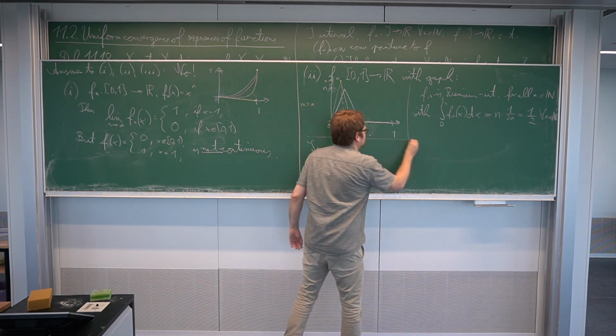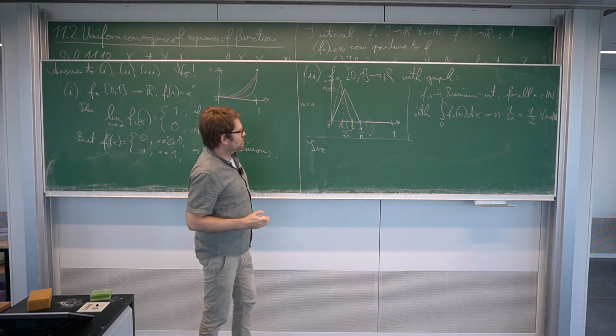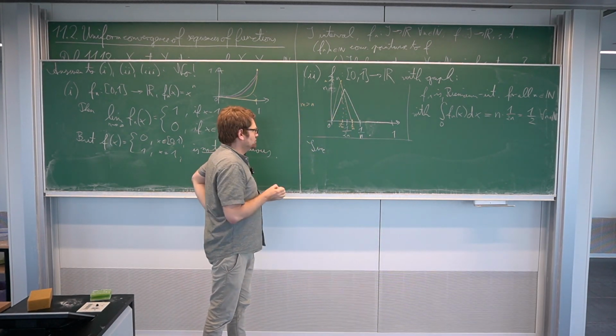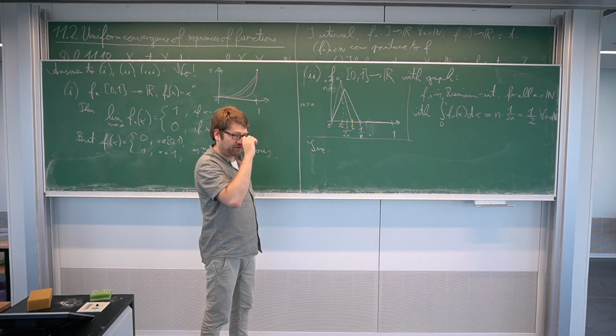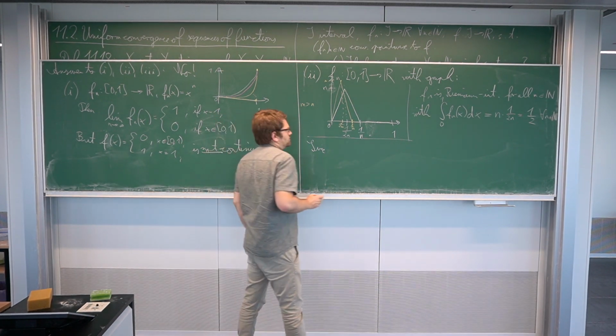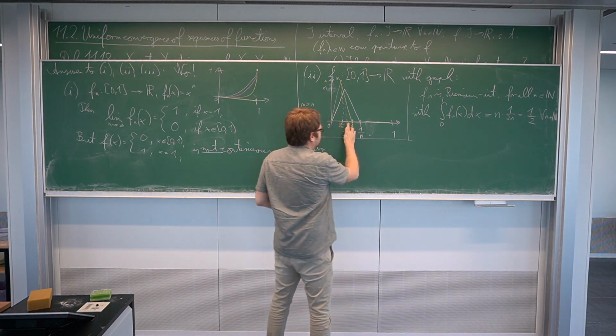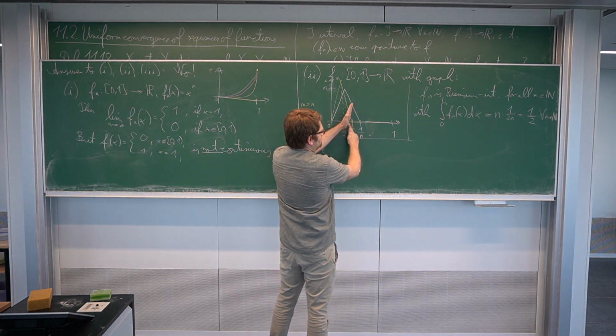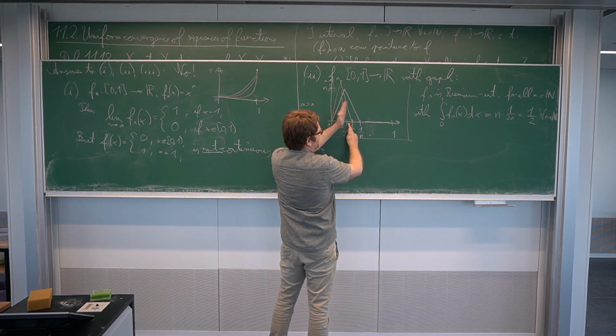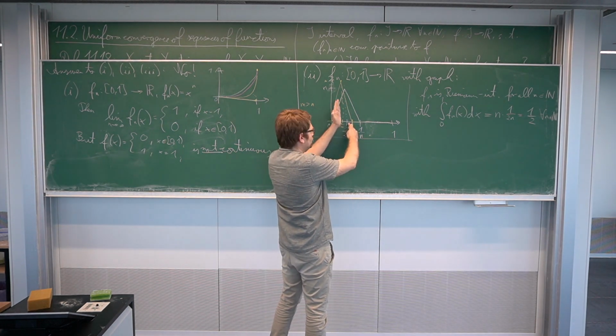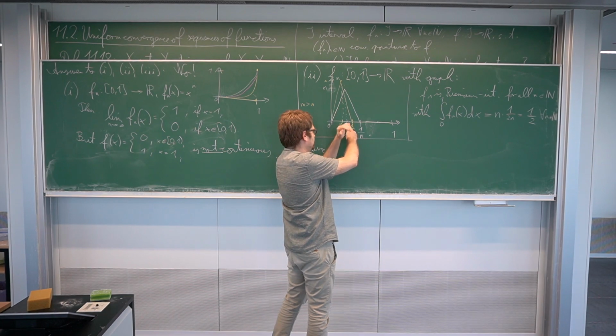If we take a look at what happens, let's assume we have some fixed point x at which we want to consider the limit of the values of fn at this point. So we see that this is getting narrower and narrower. So if we stand at some fixed x, if the index gets bigger and bigger, we will at some point pass the point where the triangle ends. So we will be on the right-hand side of the triangle, necessarily.